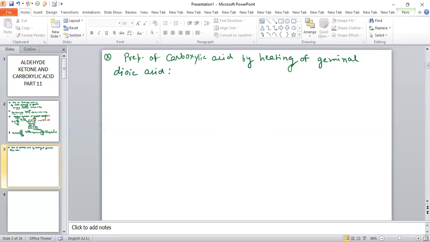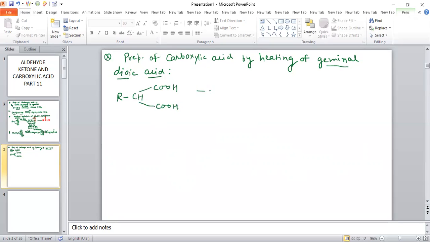See what this compound is. Geminal dioic acid means two COOH carboxylic groups are present on the same carbon. So the compound is like RCH, and on this carbon there is a COOH, and also on this carbon there is a COOH.